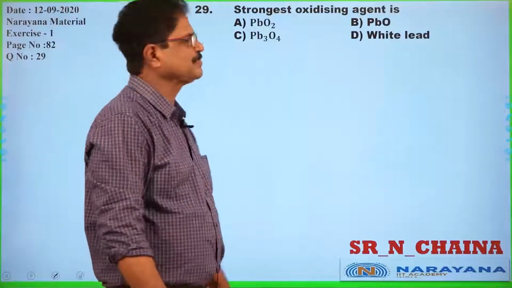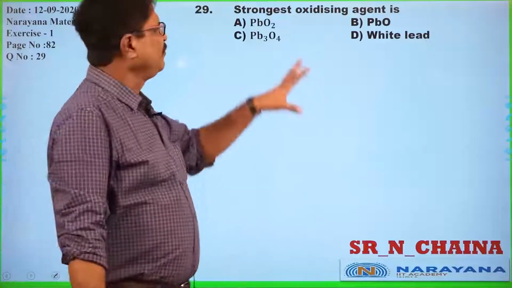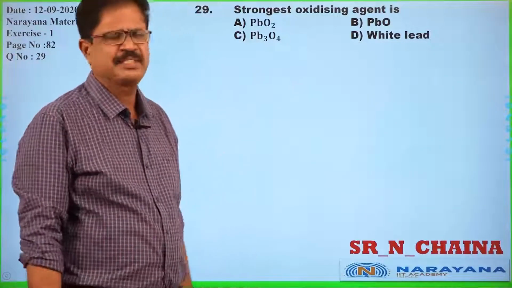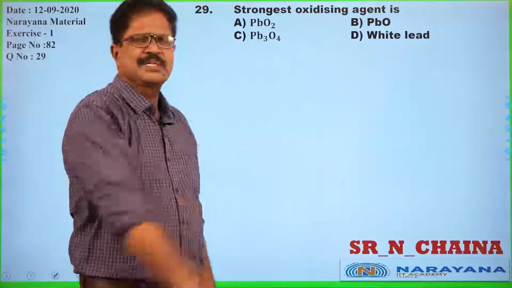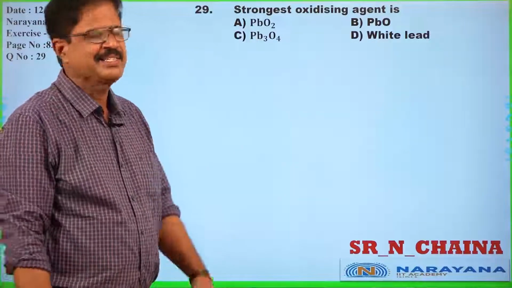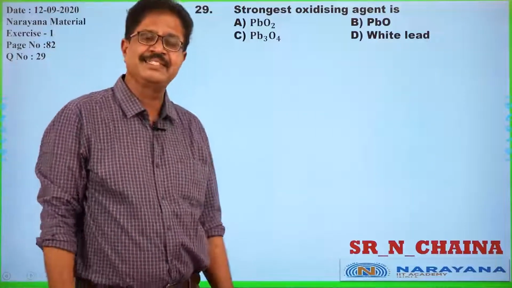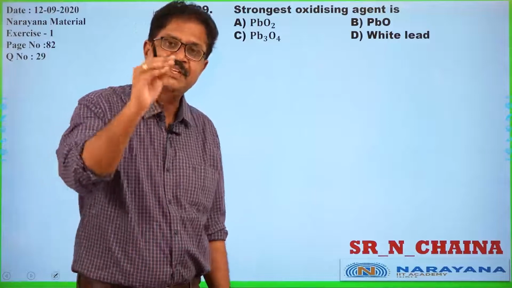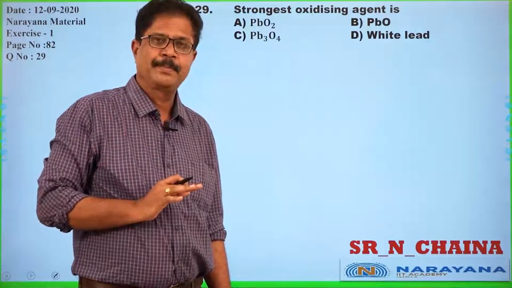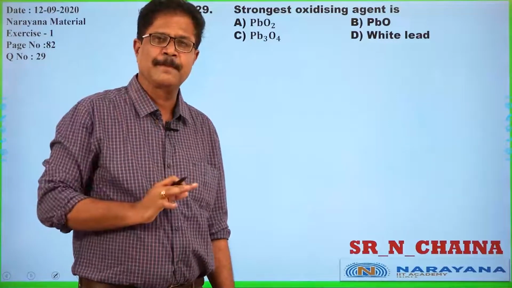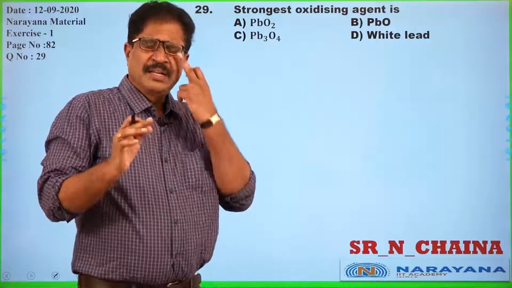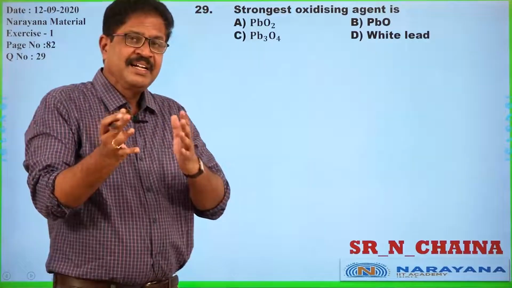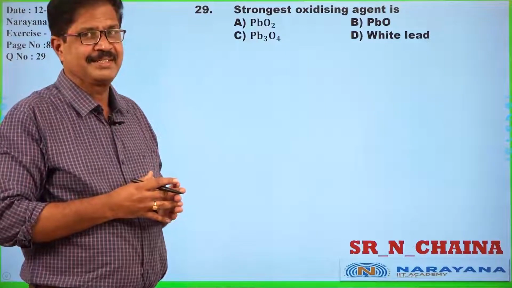Fine. It's a very frequent question in the examination. The strongest oxidizing agent is an oxidizing agent, so it must be reduced. Reduction means a decrease of oxidation state.